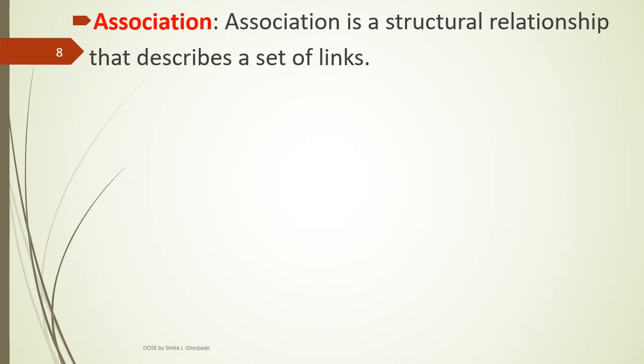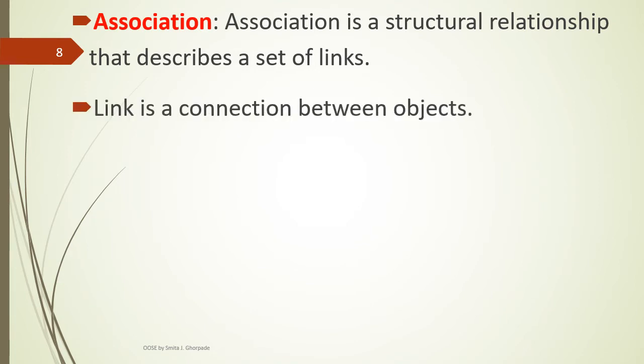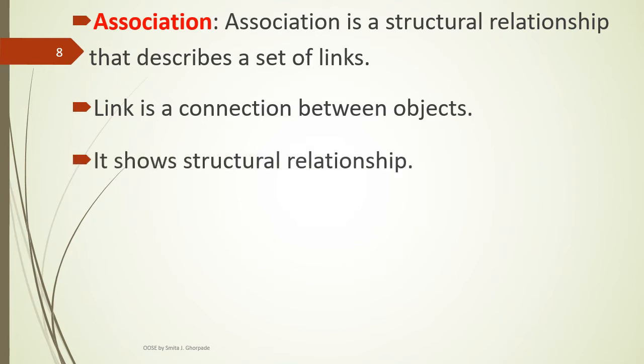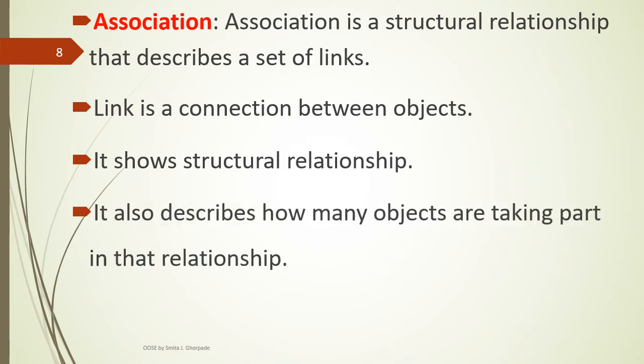Second type of relationship, association. An association is a structural relationship that describes a set of links. Links means connections between different components. A link is a connection between the different objects present in that system. It shows the structural relationship among the components. It also describes how many objects are taking part in that relationship.